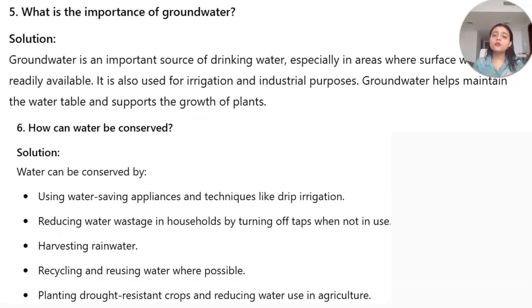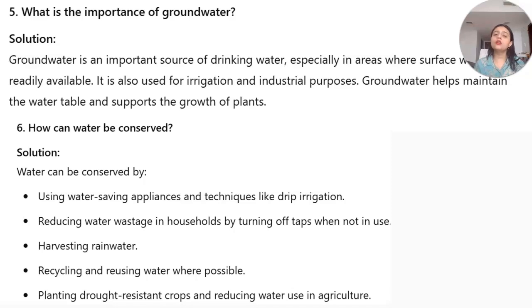What is the importance of groundwater? It is very important, right? By infiltration, we can make use of this groundwater for our day-to-day activities, for irrigation or industrial purposes. Next question, how can water be conserved? Various management systems I have already discussed with you. Rainwater harvesting, drip irrigation, bowries.